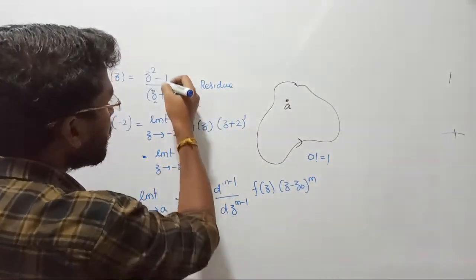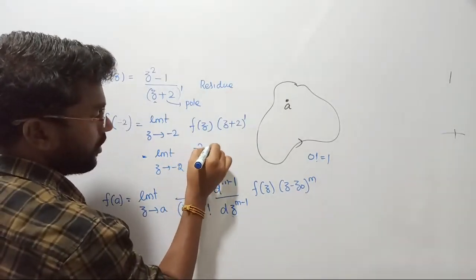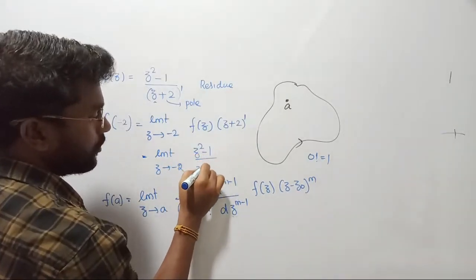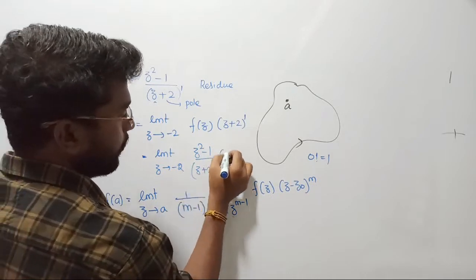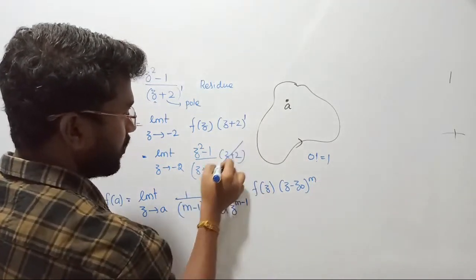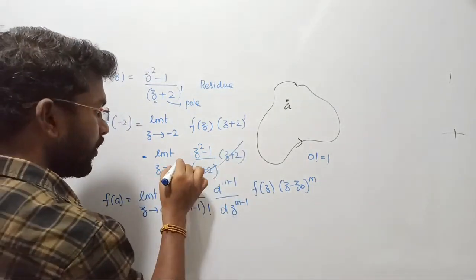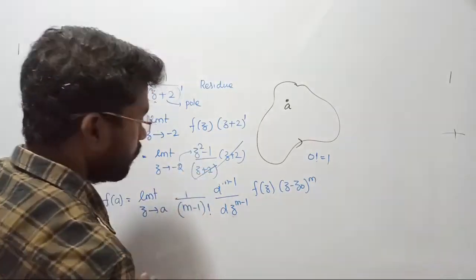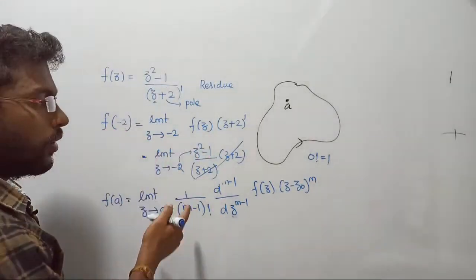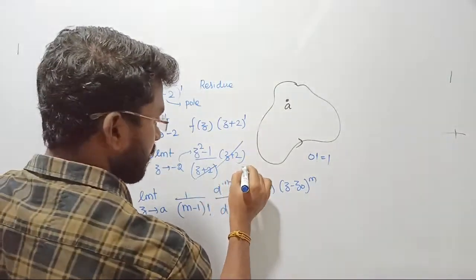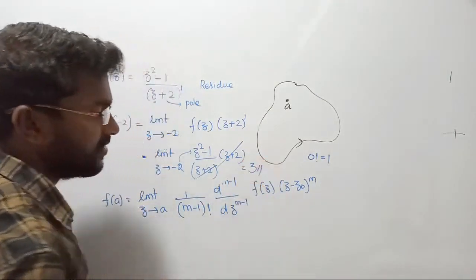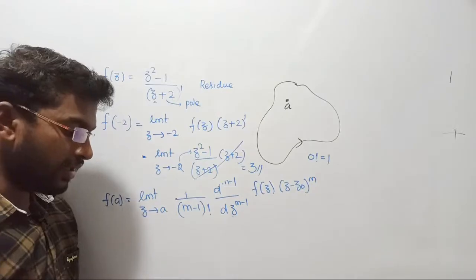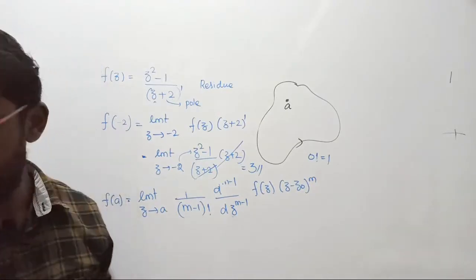Now, f of z can be replaced by z square minus 1 upon z plus 2, into z plus 2, such that these two terms get cancelled. Now, if I replace z by minus 2, whole square will become plus 4. Plus 4 minus 1 will become 3, such that the residue of the function is going to be 3. That is how we find the residue of the function. Clear? I hope things are clear to you all.